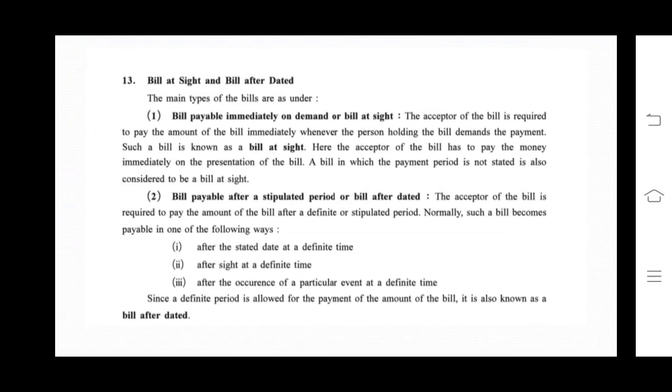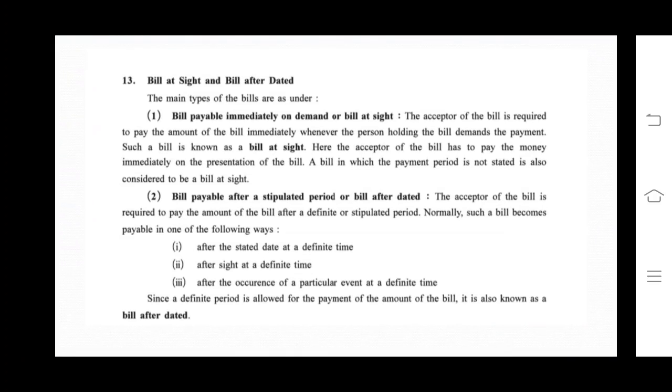Second, bill payable after stipulated period or bill after dated. The acceptor of the bill is required to pay the amount of bill after a definite or stipulated period. Normally a bill becomes payable in one of the following ways.